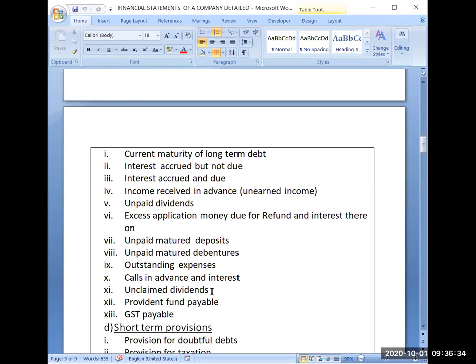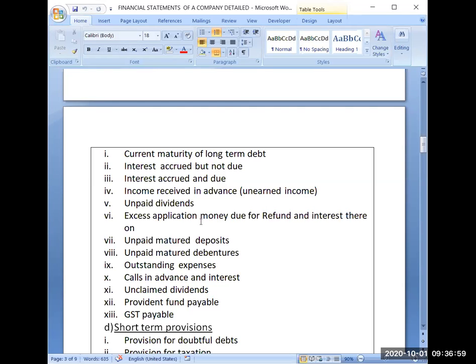Now there is a time of 7 years. If some dividend remains unclaimed, the company will wait for 7 years. The company will keep that amount for 7 years. And if no claim is there, then that fund will be transferred to the investor education fund. That dividend will be transferred to the investor education fund with the government of India.